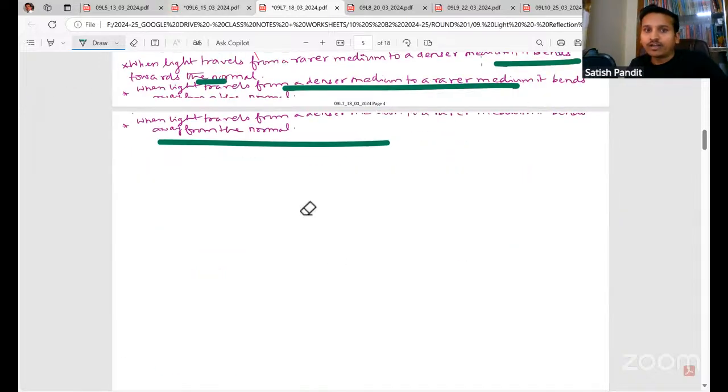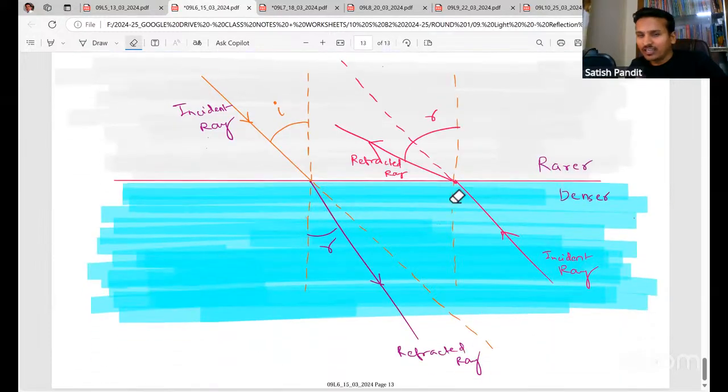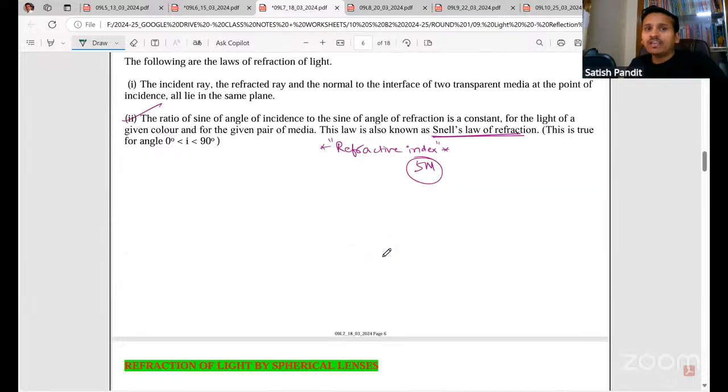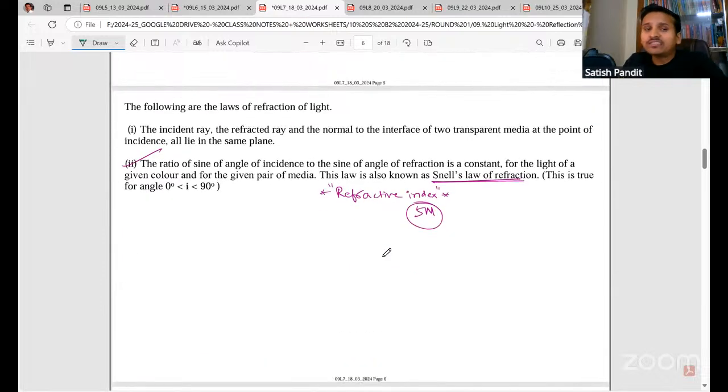Okay, and you have understood the phenomenon of refraction of light. See, here also the same thing I have actually explained. Okay. Next, we have the laws of refraction. Please learn the laws as they are given in the textbook. I've actually picked this from the textbook only.